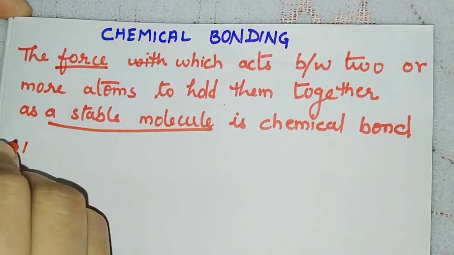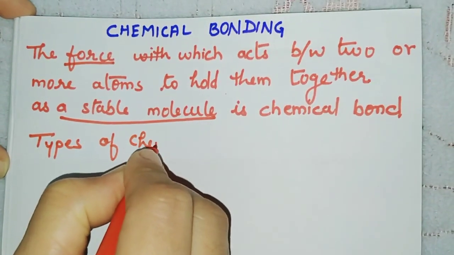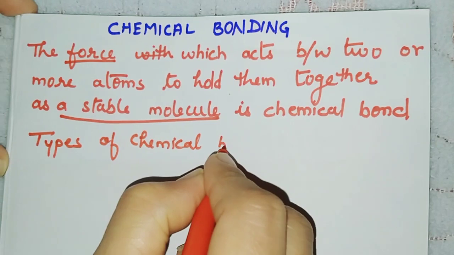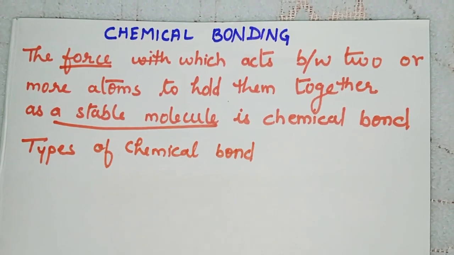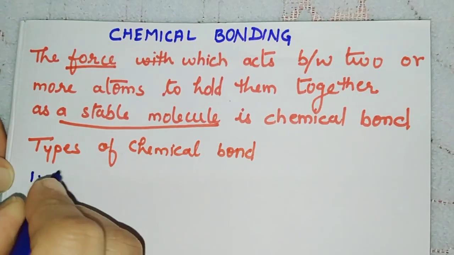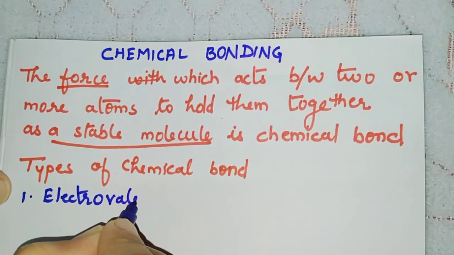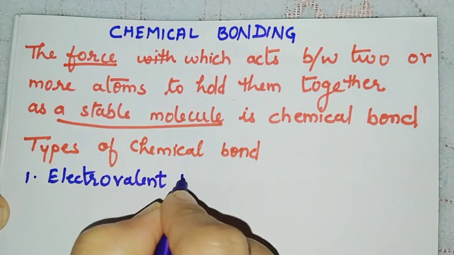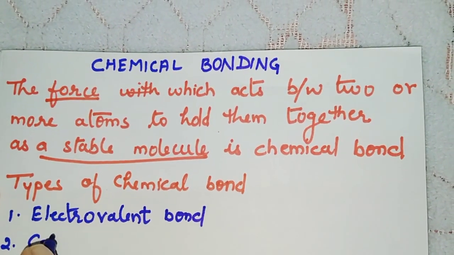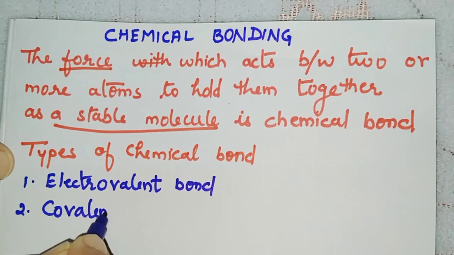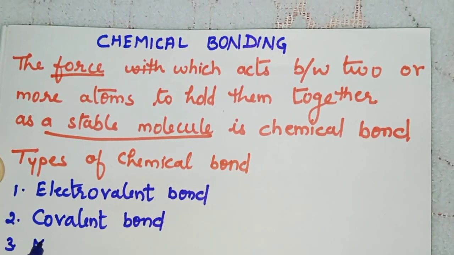Now types of chemical bond. First, electrovalent bond, second, covalent bond, and third is metallic bond.